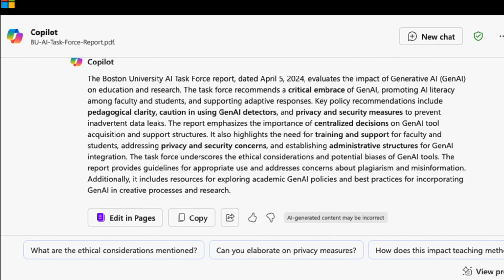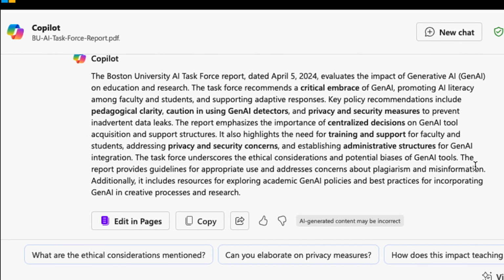what this report described. And indeed, it hits the highlights of what this report is talking about. It talks about the critical embrace of Gen AI, first thing out of the gate, exactly the main recommendation of the committee. And drilling down a level, there are lots of thoughtful things in that document, which definitely include new pedagogy, cautions about using Gen AI detectors, risks of privacy and security. So all of that is correct. Centralized decision-making, that is a recommendation of the committee, right? We want to have this done centrally and not by fiefdoms and separate units within BU. And thinking about training and support.